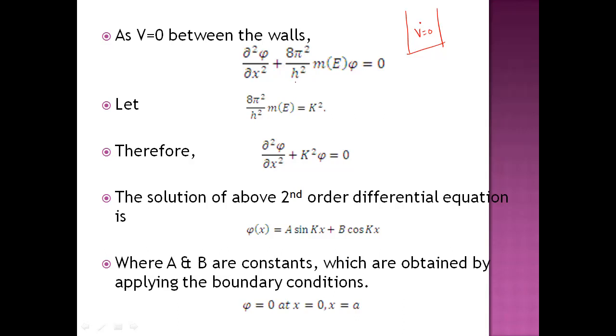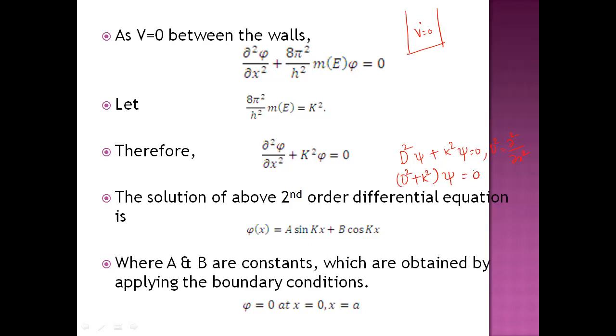Now take the constant associated with the wave function, 8 pi square m E by h square, as k square. So let 8 pi square m E by h square be equal to k square. Now you can write the expression as del square psi by del x square plus k square psi equal to 0. This seems to be a second order differential equation: D square psi plus k square psi equal to 0, where D square is equal to del square by del x square.